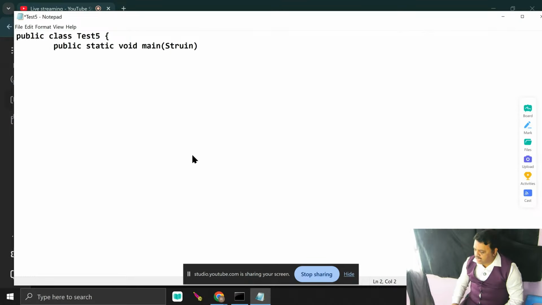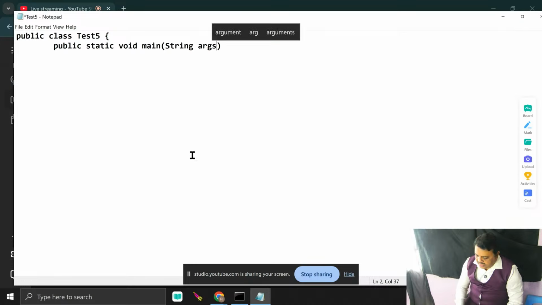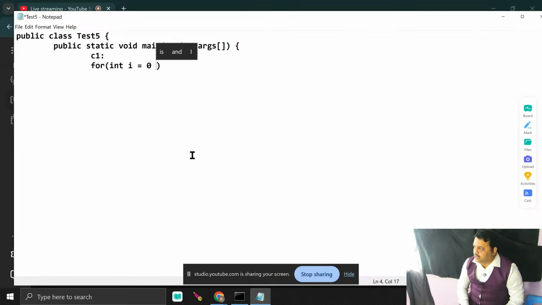Here you see what I can do. I just write here: there is a string. Just enter into the main. Now C1: for (int i = 0; i < 3; i++). That is the I anyway. Then I move to C2.